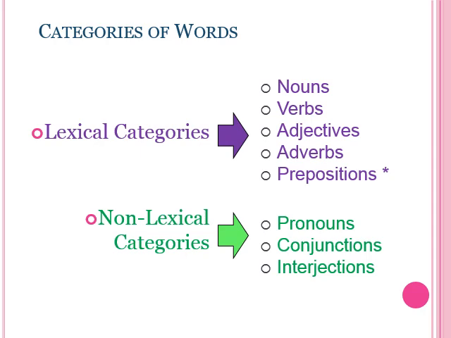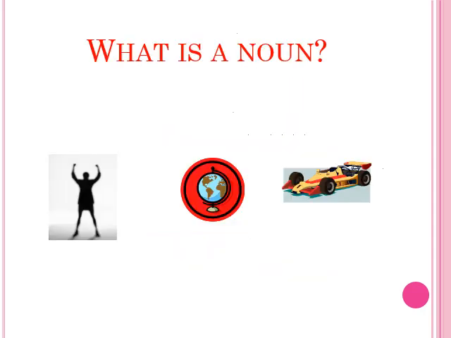If we talk about the categories, then all these are divided into two categories: lexical categories and non-lexical categories. Lexical categories include nouns, verbs, adjectives, adverbs and prepositions, whereas non-lexical categories include pronouns, conjunctions and interjections. Now let's talk about nouns first.